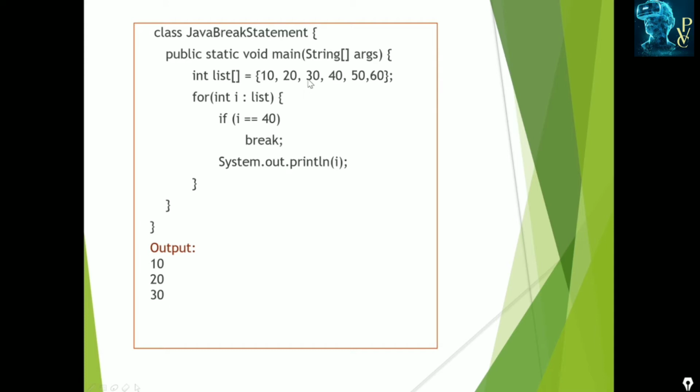When it is equal to 40, while traversing the list and assigning to i, we break the loop. This is the use of the for each loop. Control transfers from here to after the loop. Here we have no statement, so execution stops. After that, elements 50 and 60 are not traversed and not displayed in the output. Up to 10, 20, 30, these elements are printed. This is using the break in the for each loop.